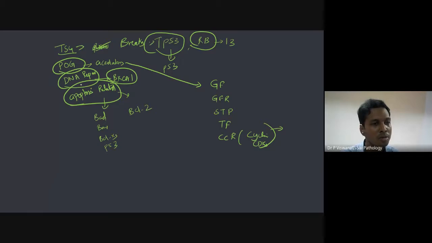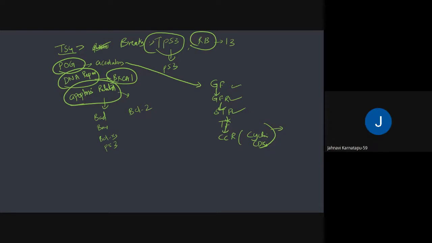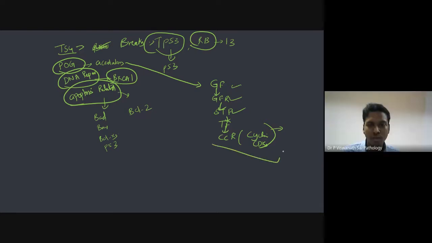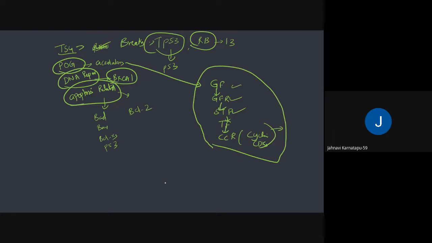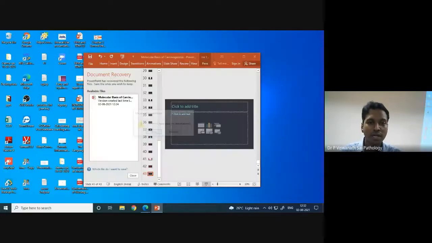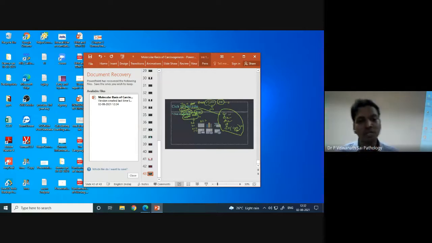If you open your book now, you'll see a lot of these things. Individually they'll also give details about all the growth factors and growth factor receptors. If you study a little bit of biochemistry, you'll understand everything. The main paradigm is the same: growth factor receptor, signal transduction, transcription factors, and cell cycle regulators, so the cell cycle will go forward. Those are tumor suppressor genes and proto-oncogenes and the molecular basis of carcinogenesis. If you open the book, you can extend on this information, but this is the main idea. This is the concept that I wanted to share with you guys.